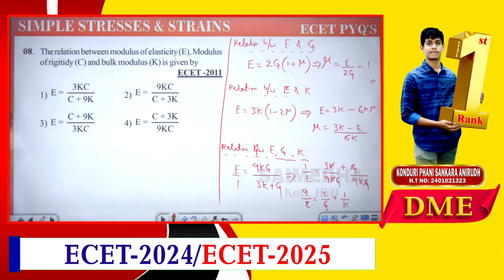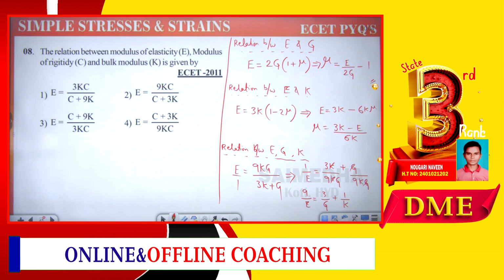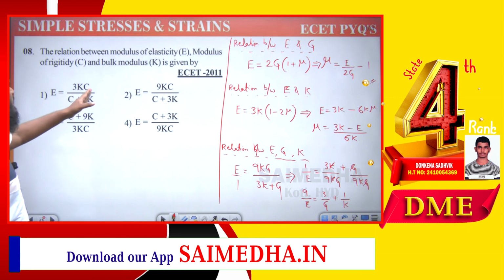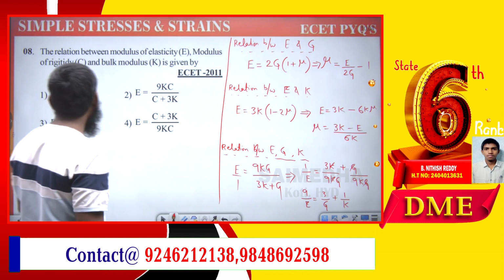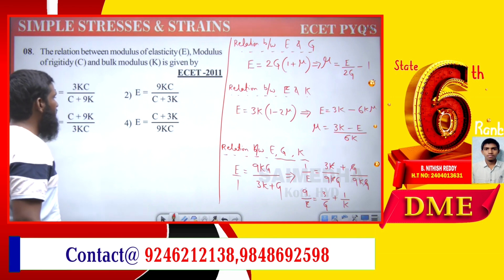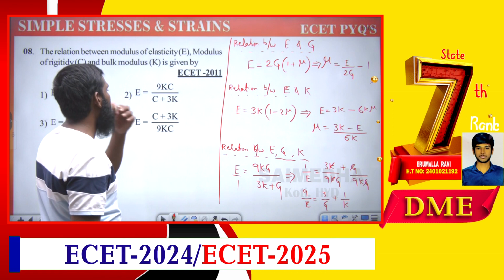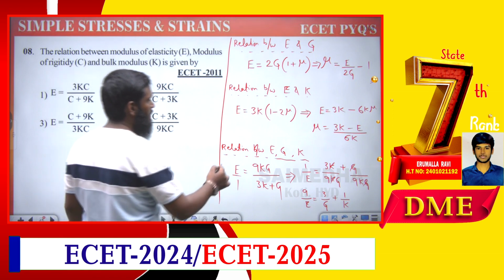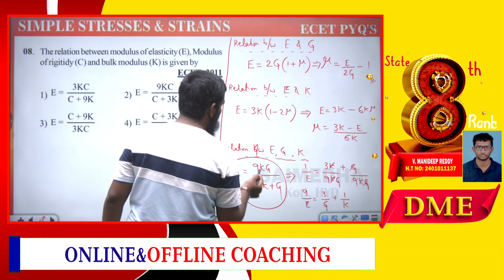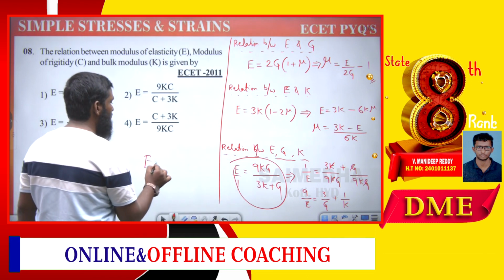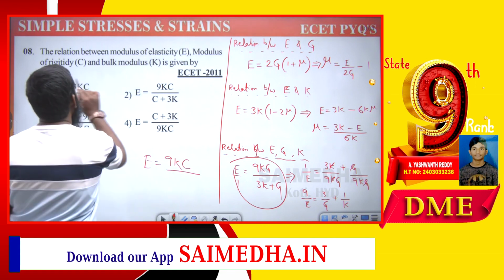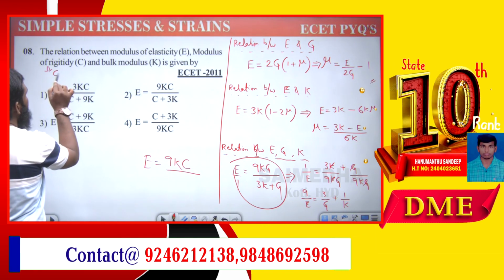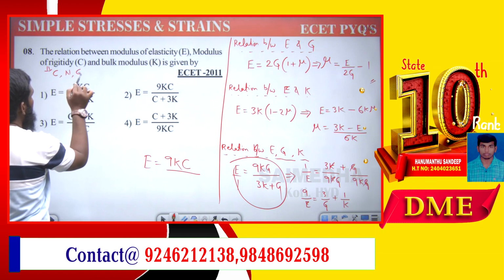Now let us take the options we are having over here. E is equal to 3KC by C plus 9K, E is equal to 9KC by 3K plus C, E is equal to C plus 9K by 3KC, E is equal to C plus 3K by 9KC, okay. If we apply this formula, 9KG, in the place of G we write C, because the modulus of rigidity we can write as C or N or G, anything.